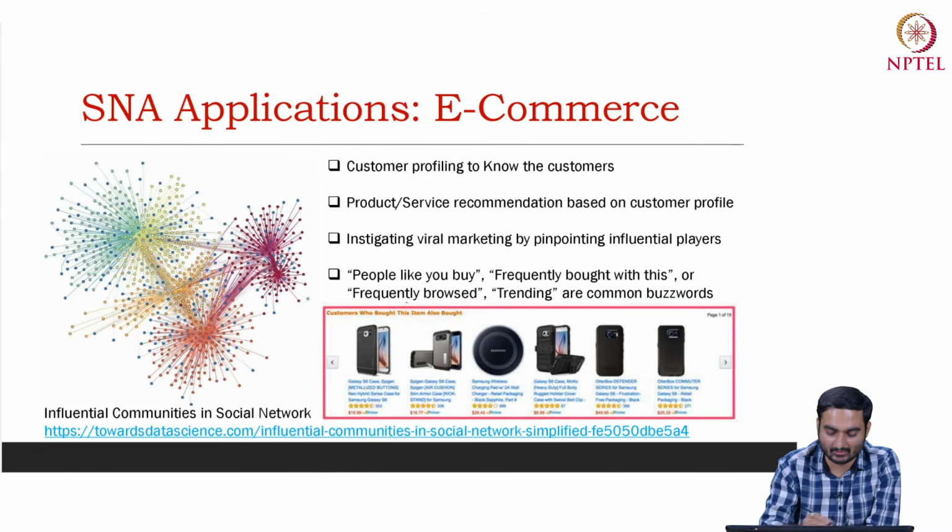Say for example, if you buy a mobile, you will also be recommended to buy, say, a headphone. If you buy a laptop, you will also be recommended to buy a mouse, for example. So you may wonder why these items are being recommended to me. In fact, it is also possible that you suddenly wake up and see that some very weird item is recommended to you. So you feel that, well, I have never seen this product before, but why suddenly is this recommended?